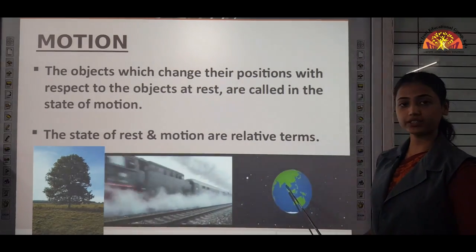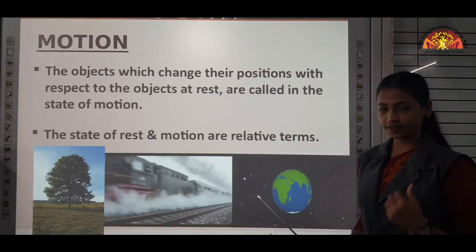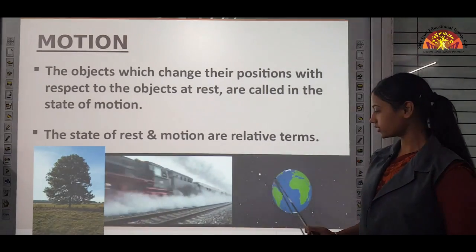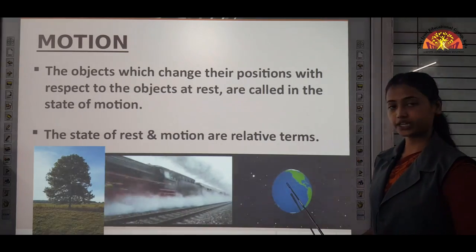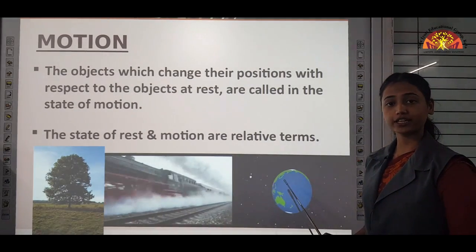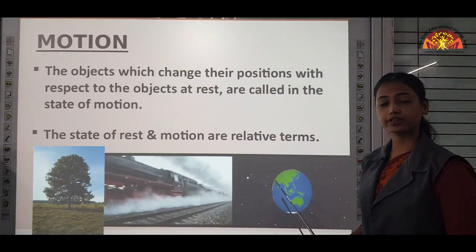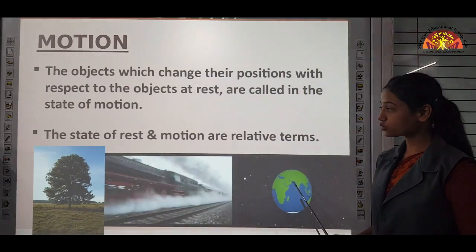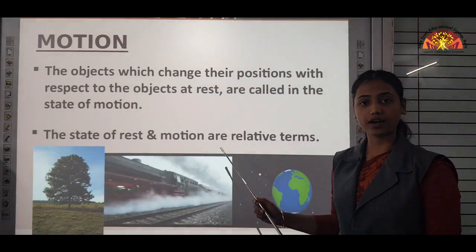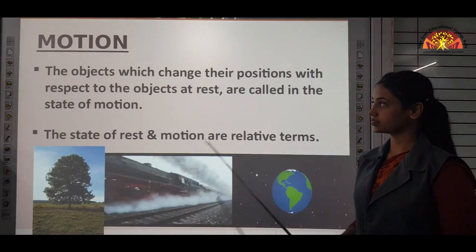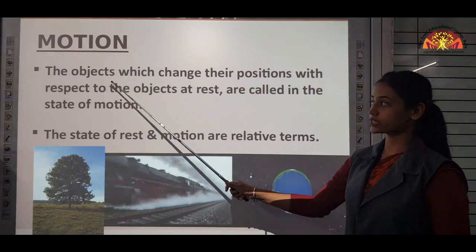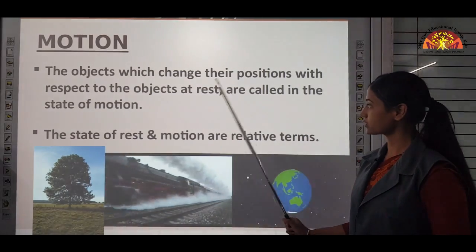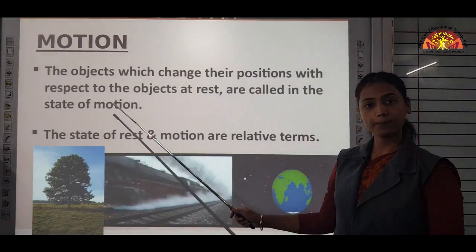Look at the third image, in which suppose we are an astronaut and we are looking at our earth from space. All the objects present on earth's surface are in motion relative to us. So, the states of rest and motion are relative terms. The objects which change their positions with respect to the objects at rest are said to be in the state of motion.